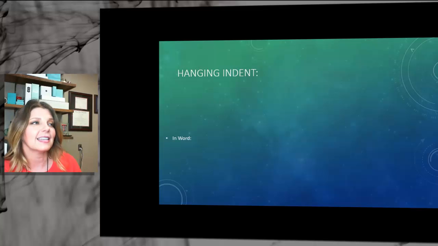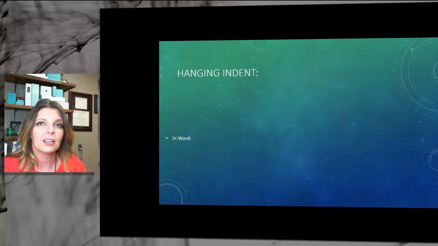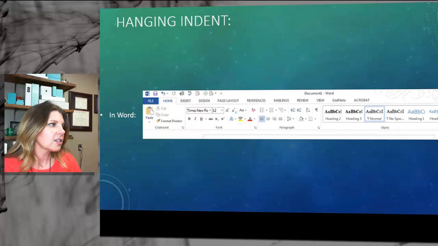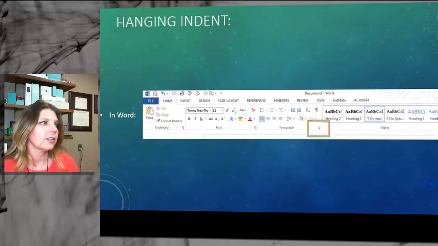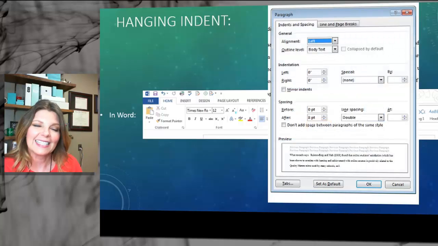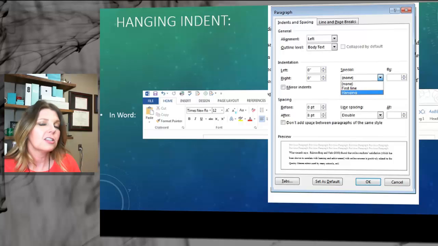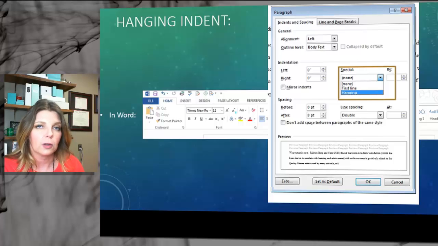So when you do a hanging indent, you need to select the citation that you want Microsoft or Pages to work with, and this is going to be a Word example. Then you'll go to this section right here where it says paragraphs, and you'll expand that into a pop-out box that looks like this, and then you'll choose special, because this is a special style of paragraph. And that'll give you a drop-down box, and you need to choose hanging. There you go. And then it will automatically format your reference for you. But you have to do it each reference at a time, okay?